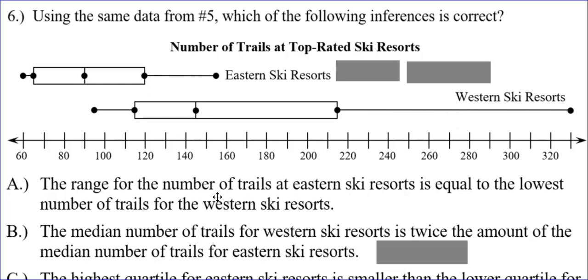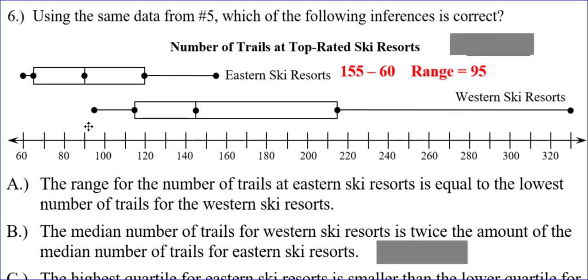All right, number 6. Which of the following inferences is correct? Is it choice A, the range of the number of ski trails for the east is equal to the lowest number from the west? Well, let's see. The range is 155 minus 60, which is 95. And what is the lowest number of trails from the west? Hey, it's 95. So right away, choice A appears to be correct. But let's just double check.